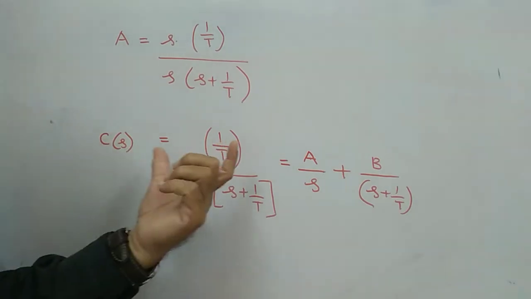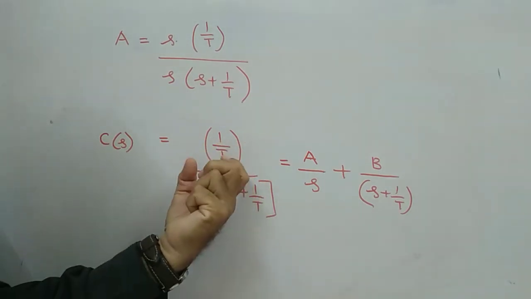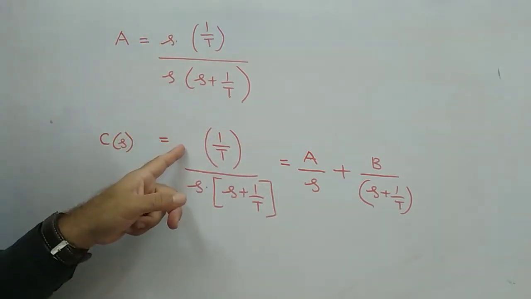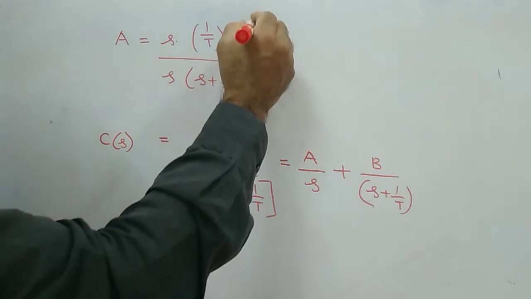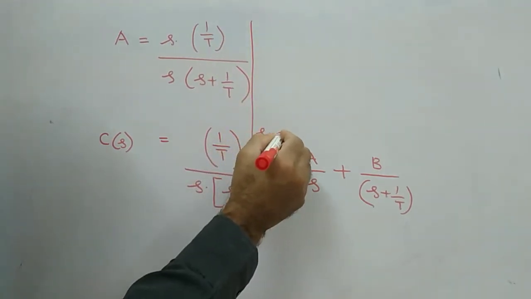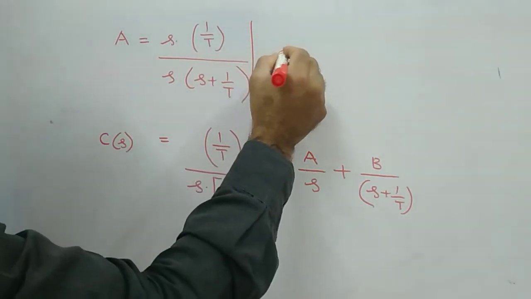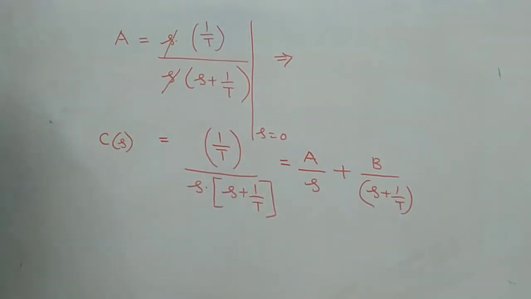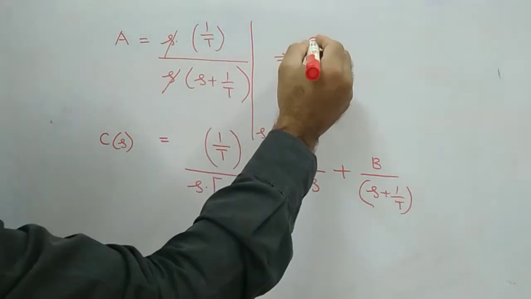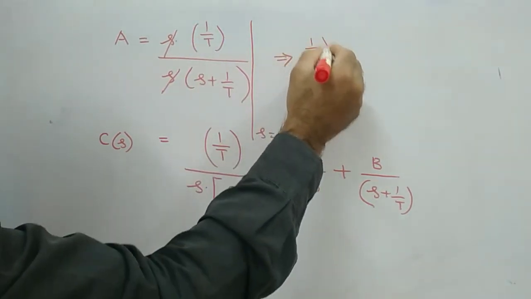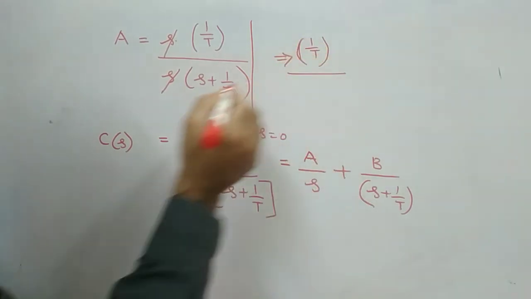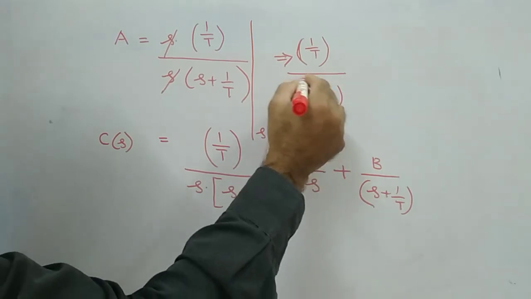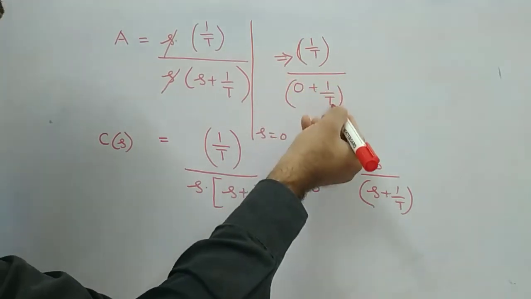Clear? This is what C of s is. For this total factor C of s, I am multiplying with s, meaning s comes here. S into everything, and here you substitute s equal to 0. This implies what you will get? This s will be cancelled out, and substitute s value with 0 here. Then 1 by t will be there in the numerator, by 0 plus 1 by t. Therefore 0 plus 1 by t is nothing but 1 by t itself.